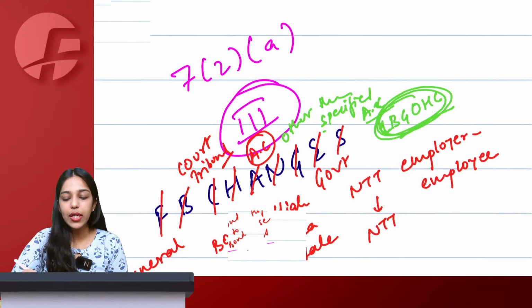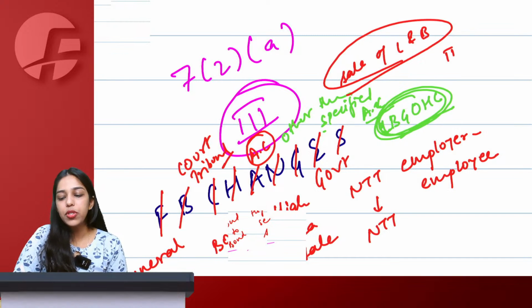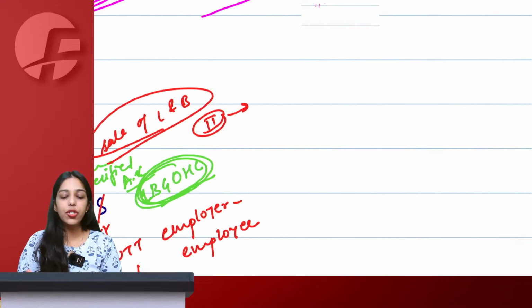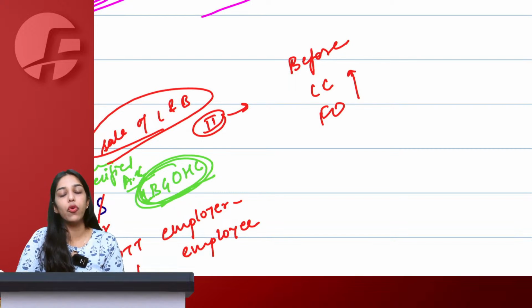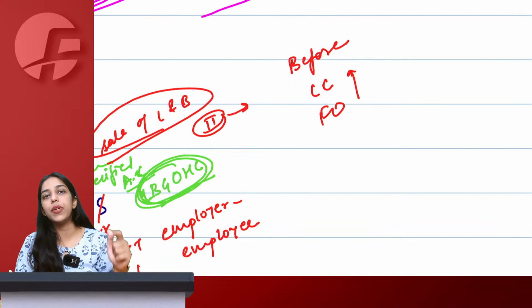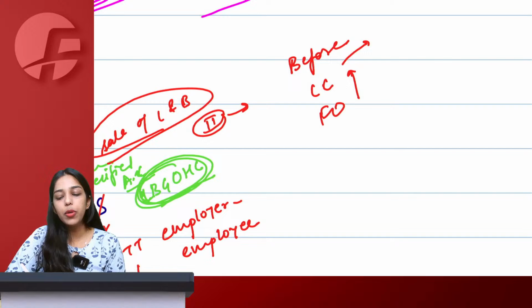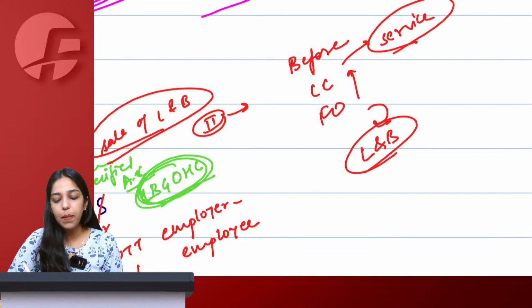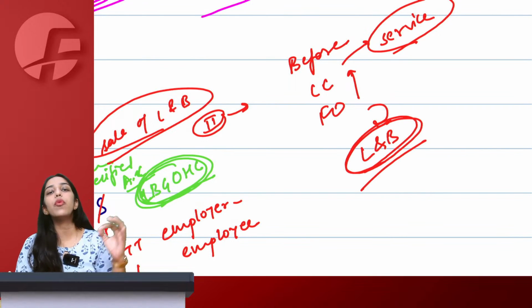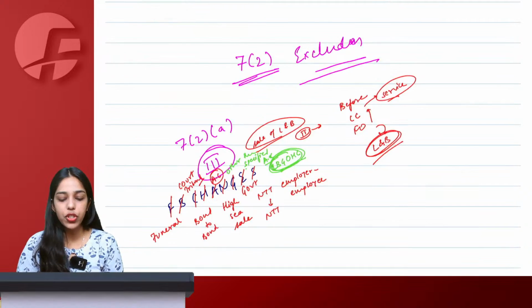And S for sale of land and building, subject to schedule 2. Why subject to schedule 2? Because schedule 2 says if you receive any consideration before CC or FO, completion certificate, first occupation, whichever is earlier, then it would be treated as a supply of construction service. After CC, FO, whichever is earlier, it would be treated as supply of land and building, and that would be outside the purview of GST.